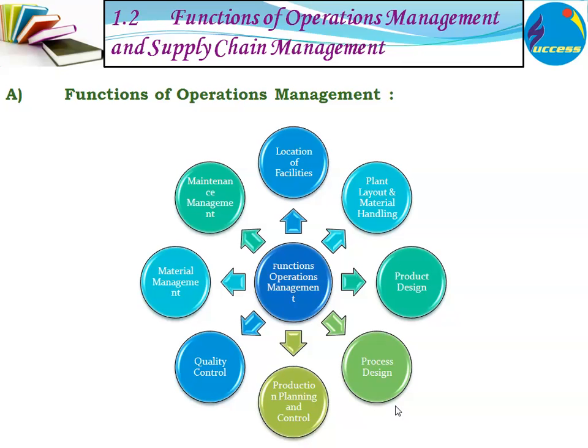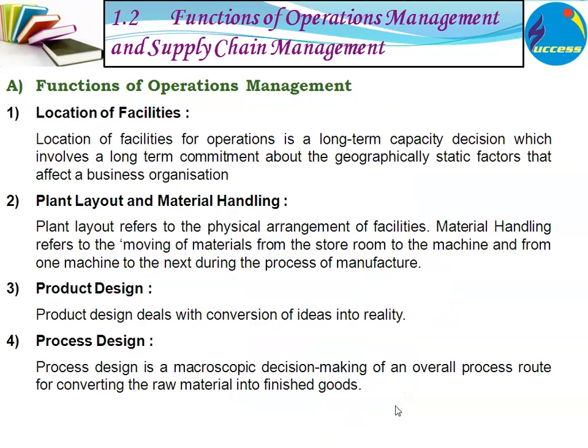Then product design, that is your output design specification, how much quality the output should have and what the various specifications of the product are. Entire product design is done in operations management. Also, process design is done in operations management. Production planning and control is done in operations management, as well as material management, quality control, and maintenance management. These are various functions of operations management.